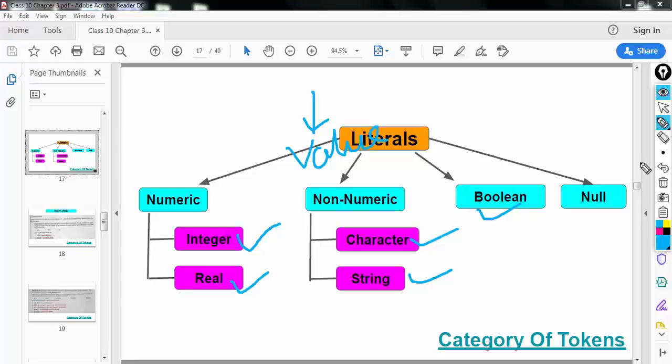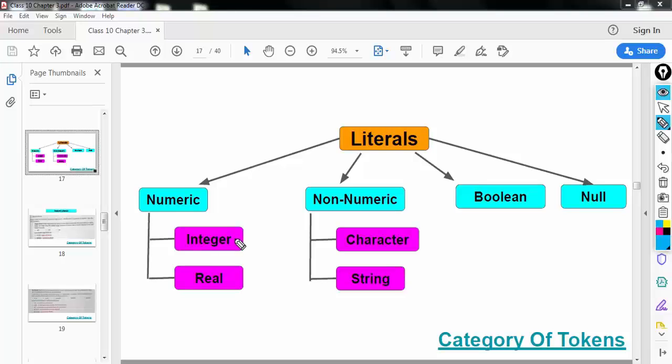So data type basically means representing these literals in Java using certain keywords.